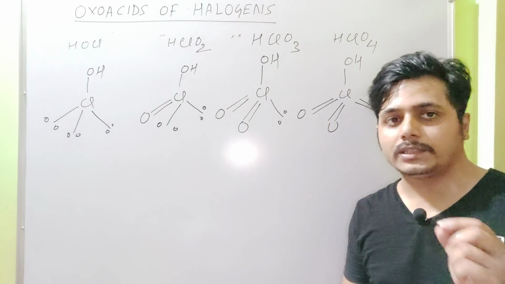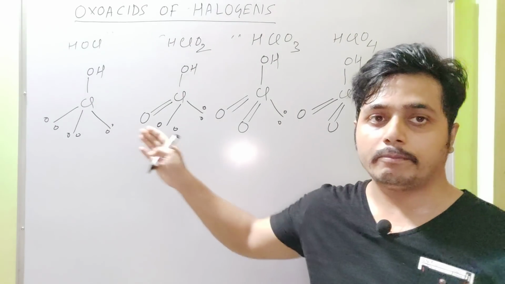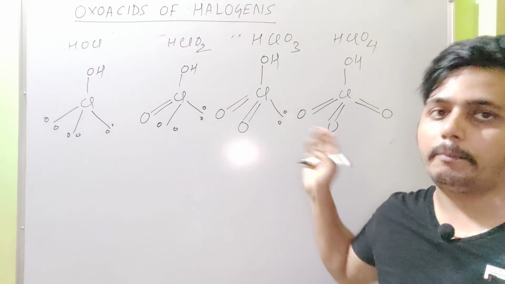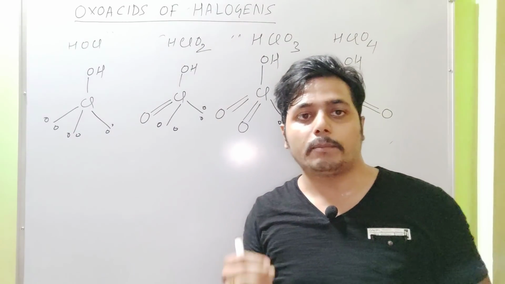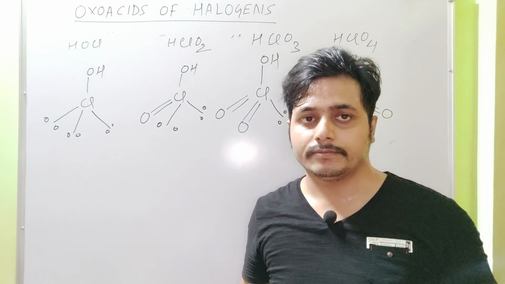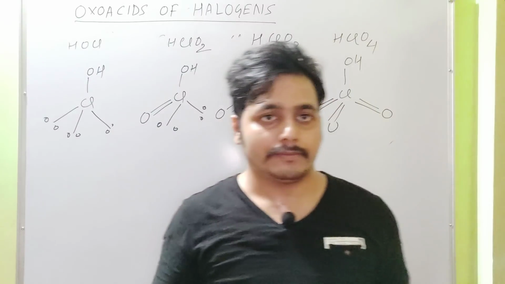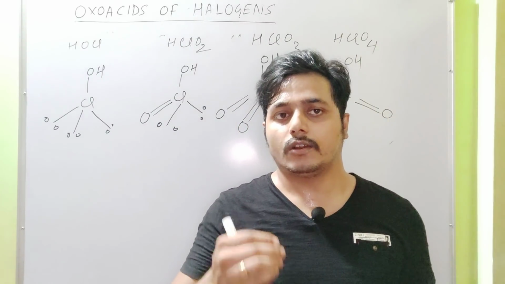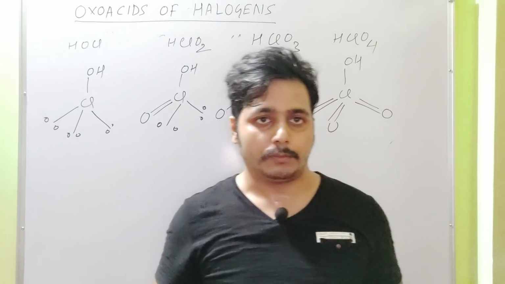Now you must be thinking why I have arranged them in a tetrahedral manner. It can be explained on the basis of hybridization. In hybridization, only sigma bonds and lone pairs participate.